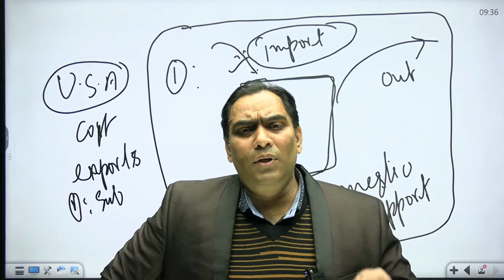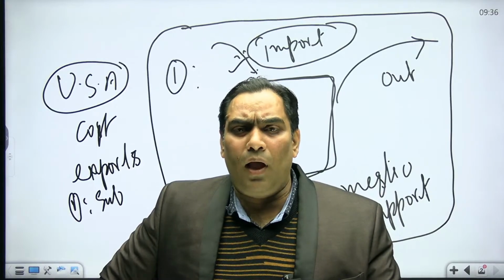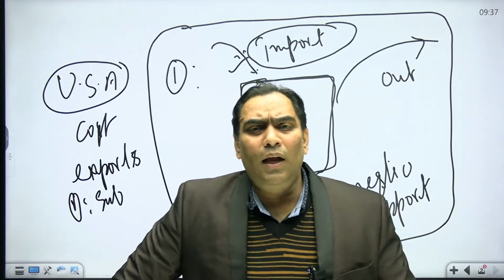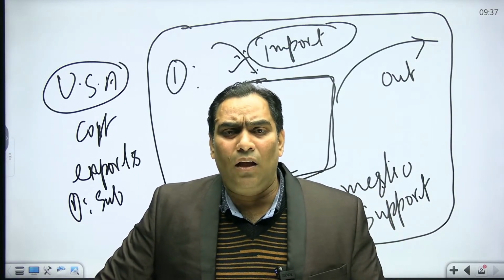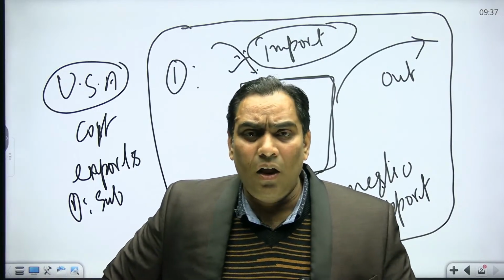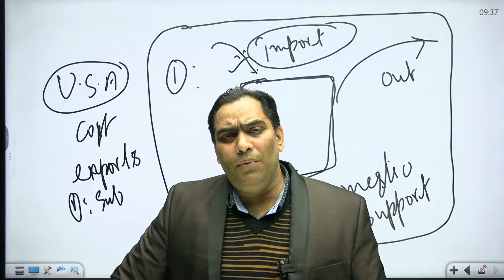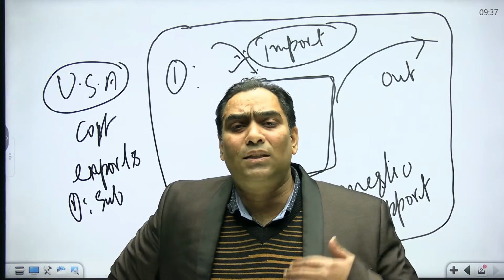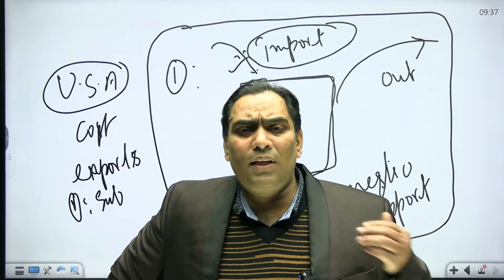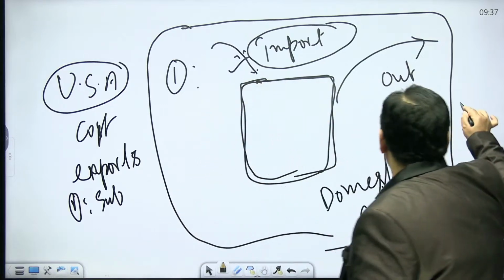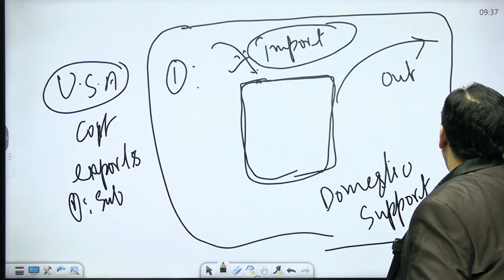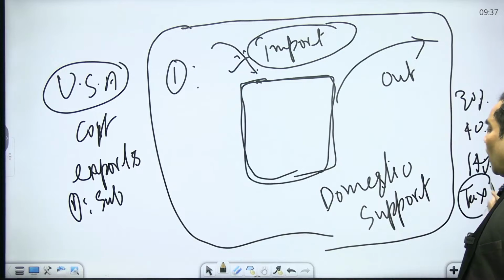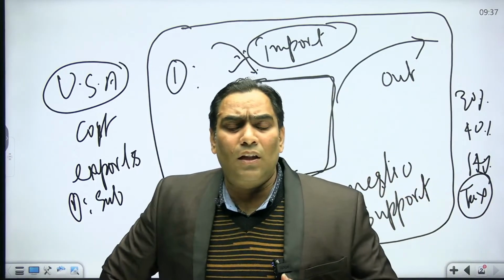The other thing can be that in order to produce, the exporter needs to have money. So the government may have the provision that the exporter may get loans at a subsidized rate. Okay, third, that undue advantage may be that the domestic government may give a tax subsidy, meaning they may say that if you export 30% or 40%, you are entitled to get, suppose, a 14% rebate in your taxes. That is nothing but undue advantage.